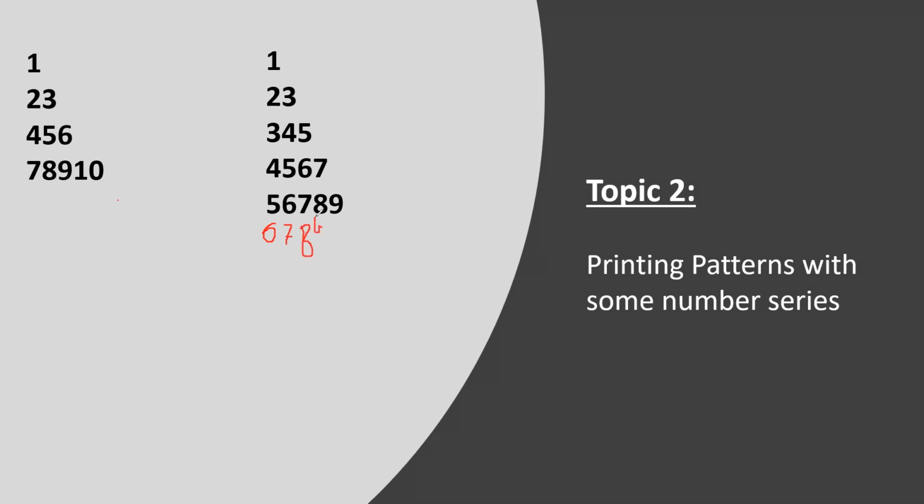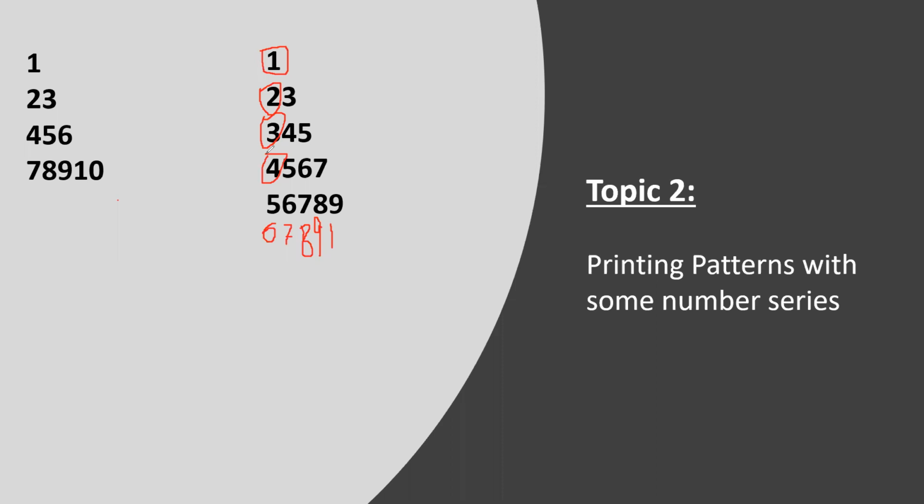My handwriting is very poor, don't go for that. So it will be 6, 7, 8, 9, 10, and accordingly. In line 1, the series starts from 1. In line 2, the series starts from 2. In line 3, it starts from 3. In line 4, it starts from 4. So this is the way you have to think.